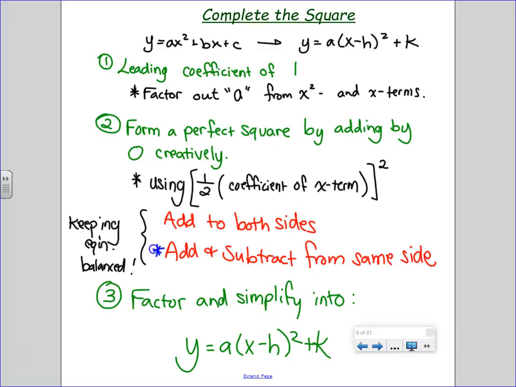And technically, what am I going to use every time? I'm going to use 1/2 of whatever is left by the x term after factoring out a, and then square it. And then last but not least, factor and simplify into my vertex form.